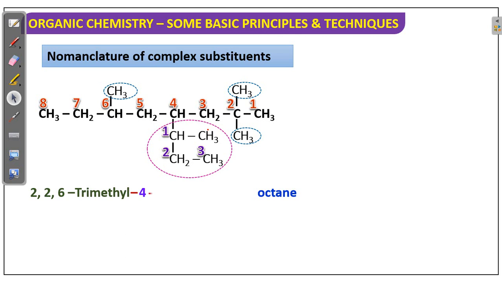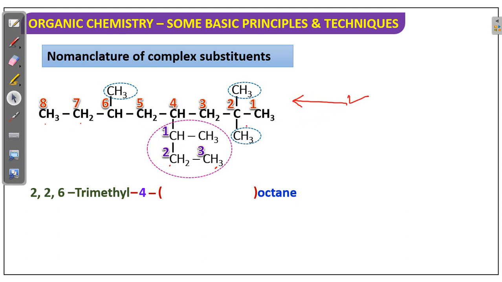See here what possibilities are there. Longest chain, total 8 carbons are there. Is there any other choice? 1, 2, 3, 4, 5, 6, 7 only is there. Obviously 8 is more preferred. After that, on the second position 2 methyls are there, here on the second position nothing is there. So first of all, the numbering is perfect.